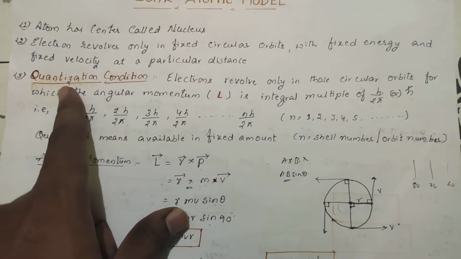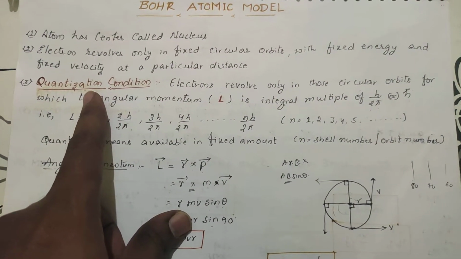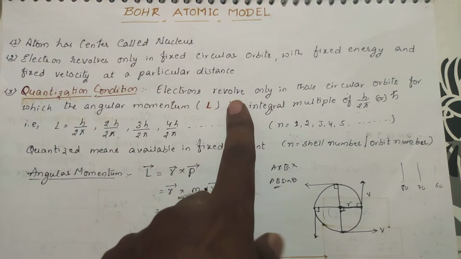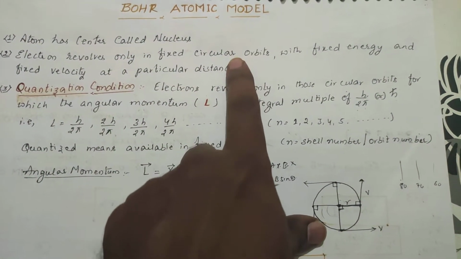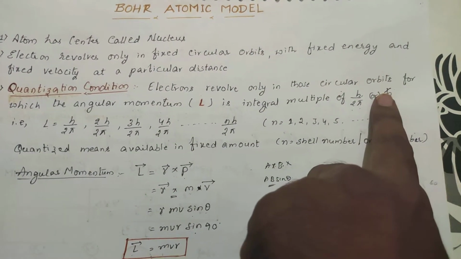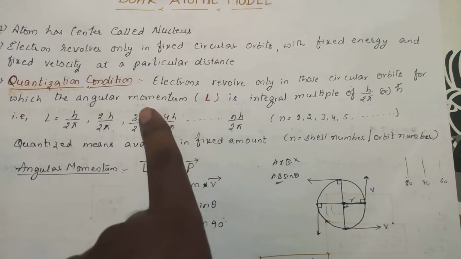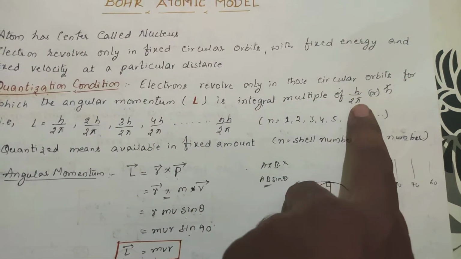And he has given the quantization condition. What is meant by the quantization condition? He is telling that electrons revolve in circular orbits, as already mentioned in the second point, for which the angular momentum, indicated with L, is an integral multiple of h by 2 pi.